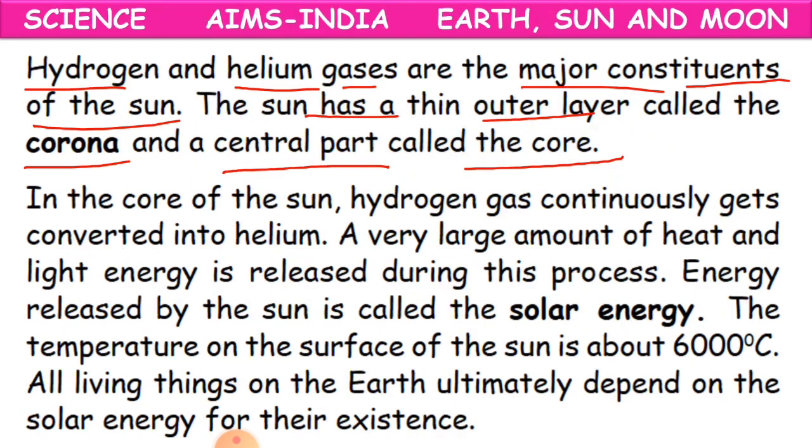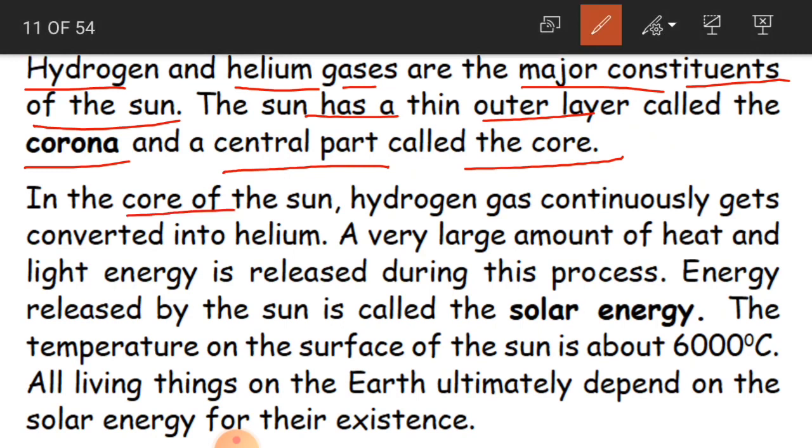Okay, children. Now, in the core of the sun, where is the core? It is in the center. So here you have hydrogen gas, which is continuously converted into helium.